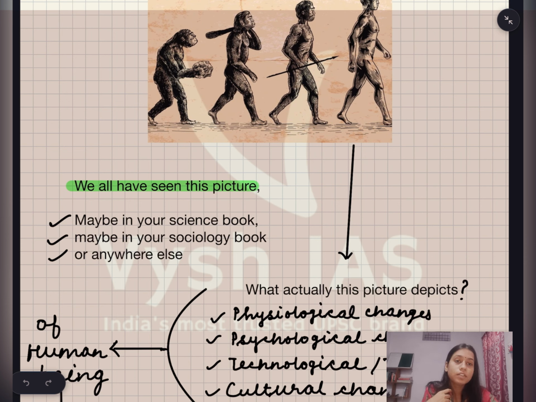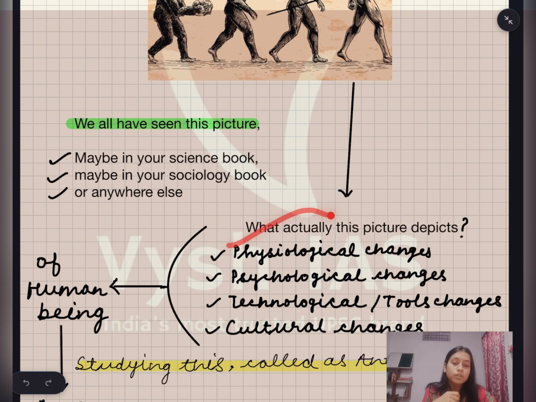You can see very easily that early man was somewhat bent, then improved in posture, then again improved posture, then Homo erectus, that is erect man. So this picture depicts physiological changes, psychological changes, technological changes, tool changes.